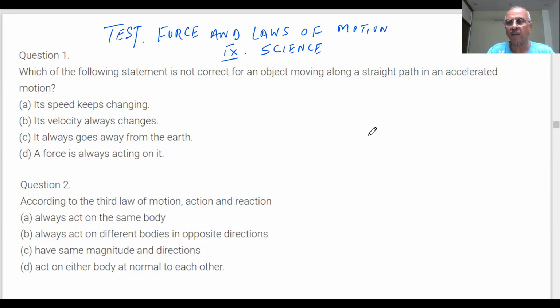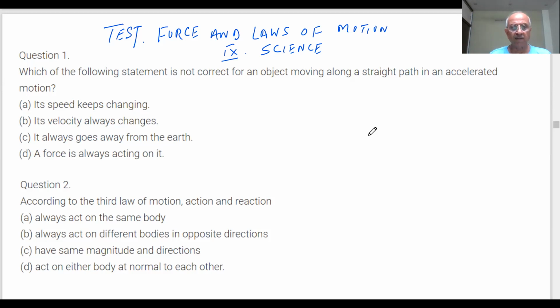What is the force which opposes the motion of objects? Frictional force. If a ball is rolling, why does it stop after traveling some distance? Because of the frictional force acting upon it. What is the direction of the frictional force? It acts opposite to the direction of motion.